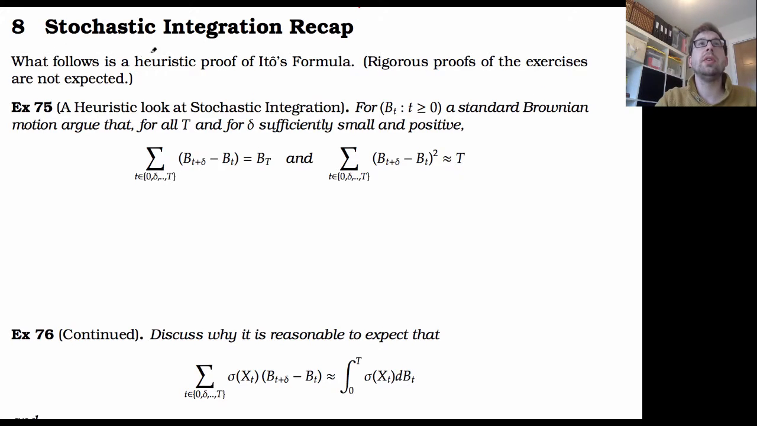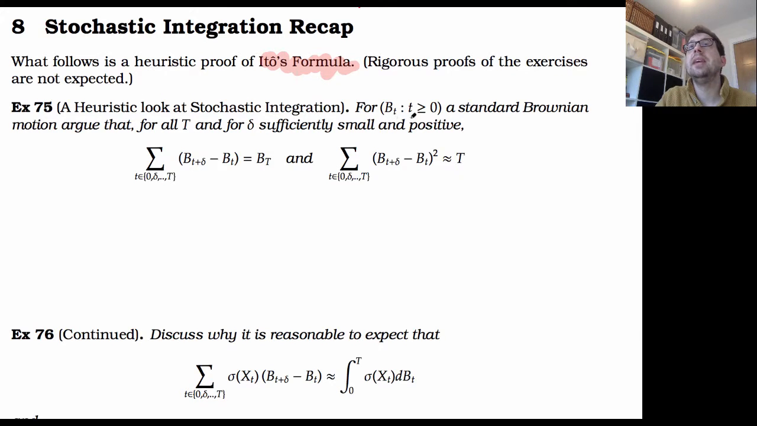What we're going to do is a heuristic derivation of Ito's formula. Rigorous proofs of these sorts of exercises are not expected, so we're not going to try and come up with the rigorous result, but all the same I think we should hopefully get the main ideas across. So, a heuristic look at stochastic integration to start with.